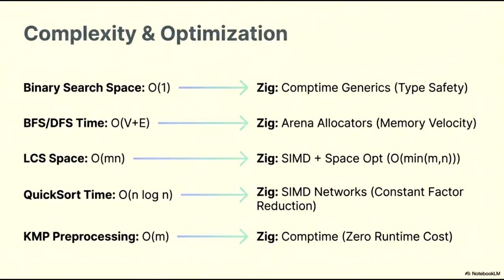While quicksort remains O(n log n), the implementation of SIMD networks allows for a substantial constant factor reduction, maximizing hardware throughput. Finally, the O(m) preprocessing cost for the Knuth-Morris-Pratt algorithm can be shifted entirely to compile time using Zig's Comptime feature, resulting in zero runtime cost for the preprocessing phase and immediate execution of the search.